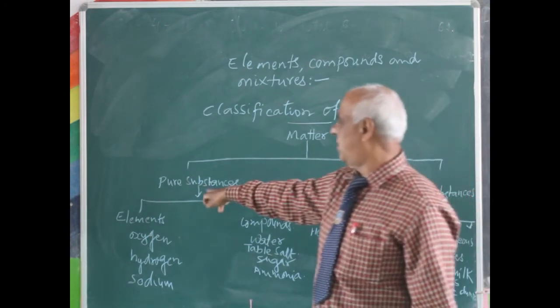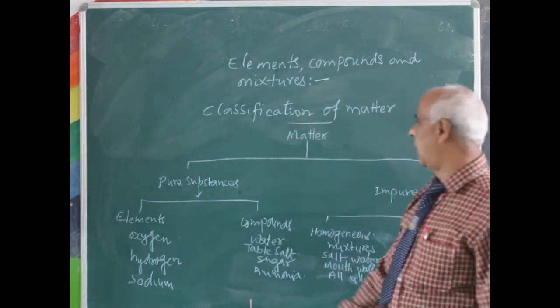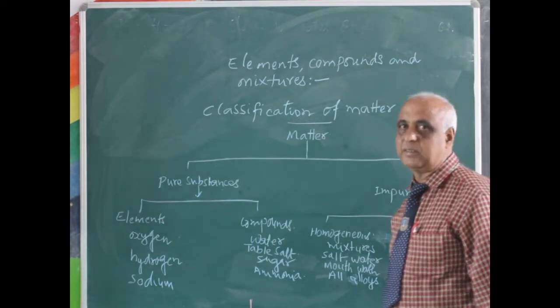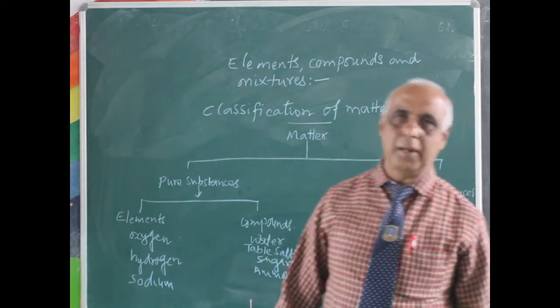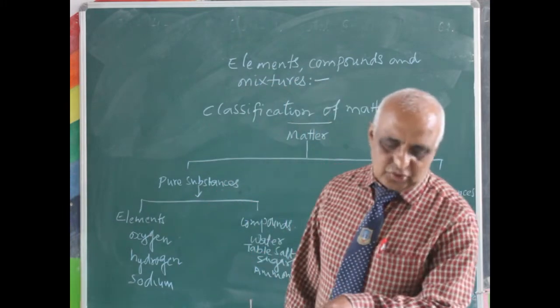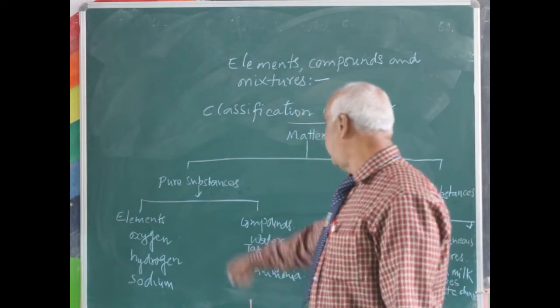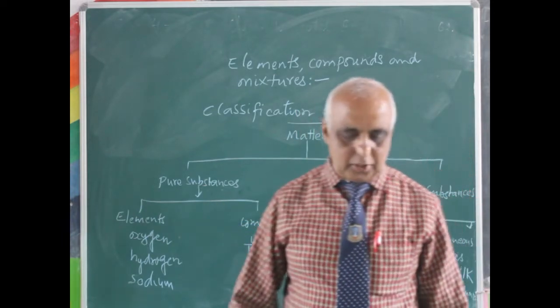Pure substances are again classified into two categories: elements and compounds. Both elements and compounds are pure substances.